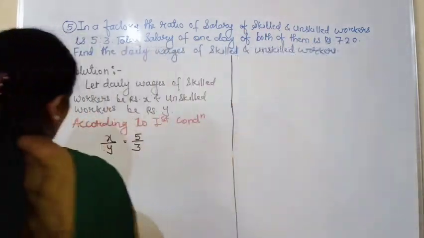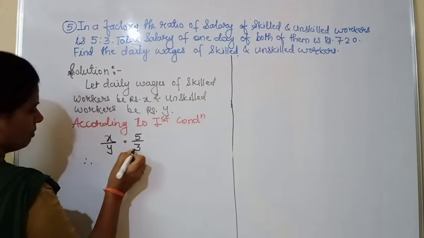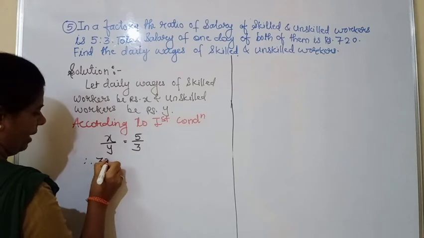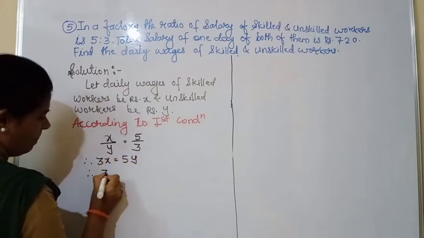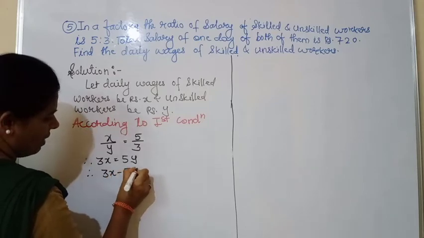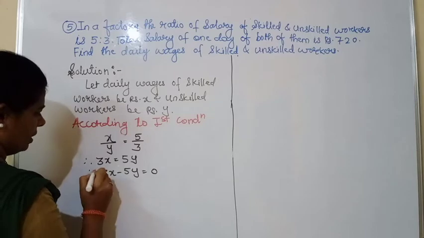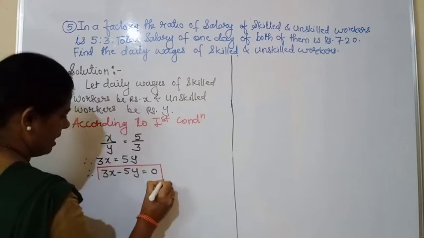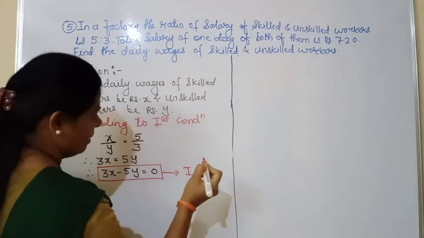So now we'll arrange this equation. Therefore we will cross multiply, that will become 3x equal to 5y. Therefore 3x minus 5y equal to 0. So we got equation 1, that is 3x minus 5y equal to 0. This is our equation number 1.